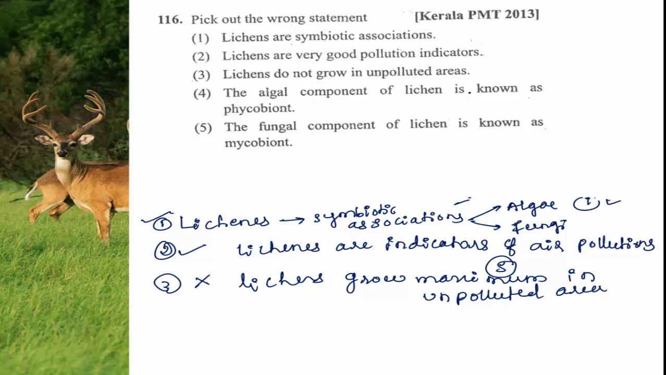The algal component of the lichen is known as phycobiont. This is also right. The fungal component of the lichen is known as mycobiont. This is also right. So which one is the wrong statement? Only the third option is wrong in the given options. The lichens do not grow in the unpolluted area. This is the only wrong statement.